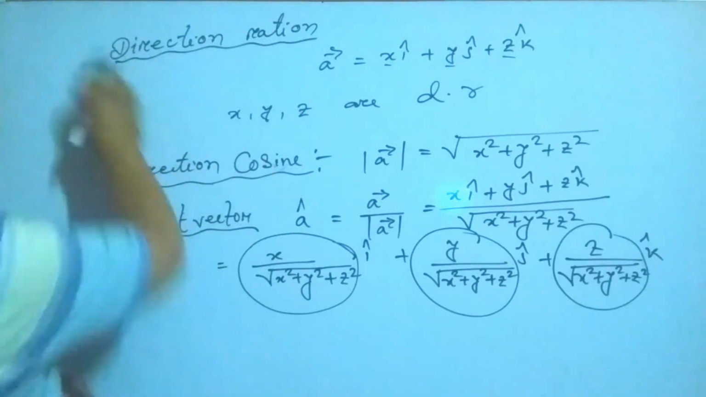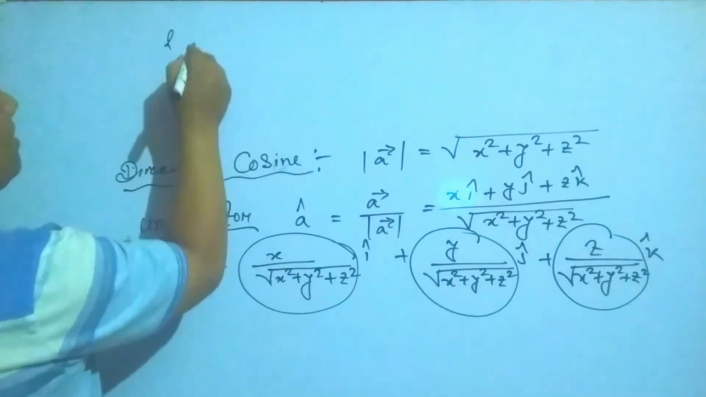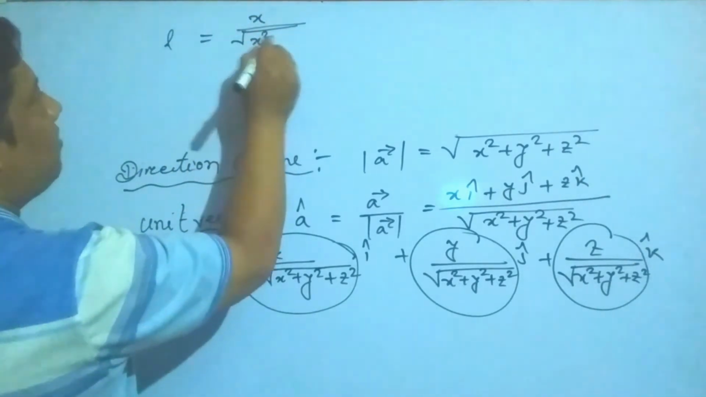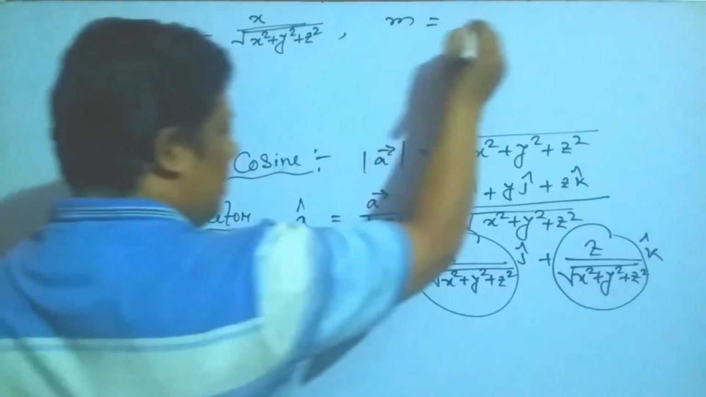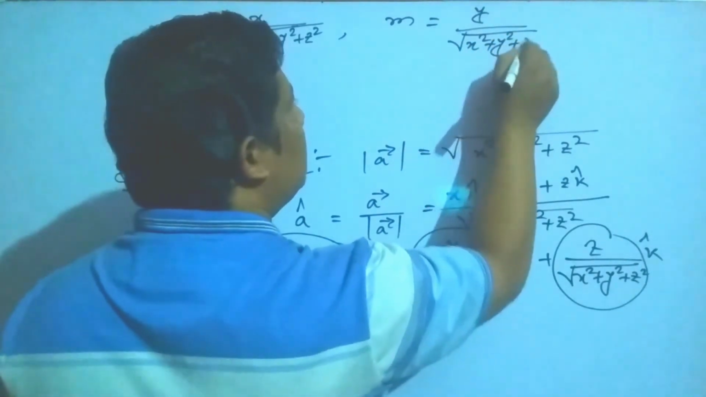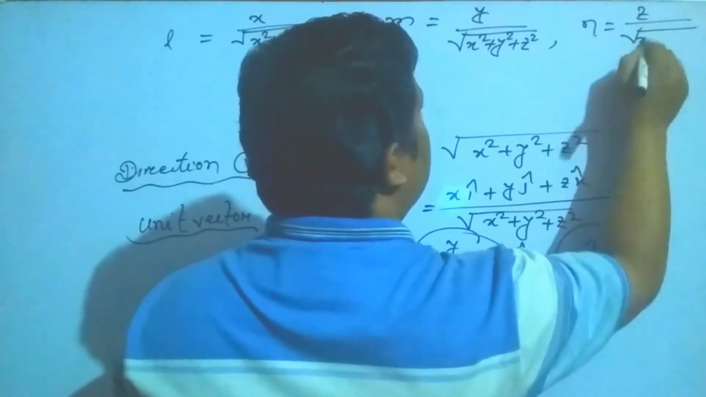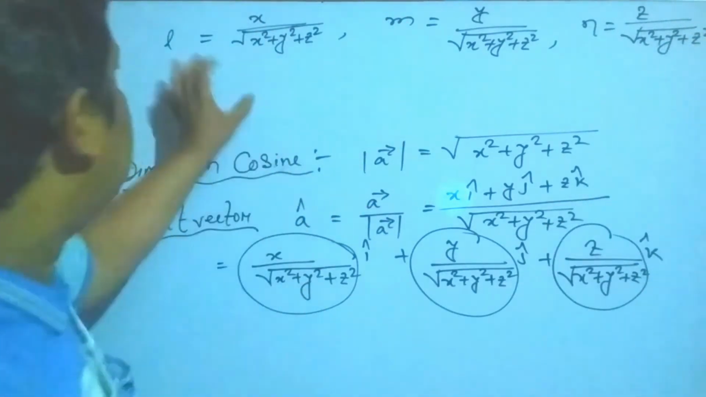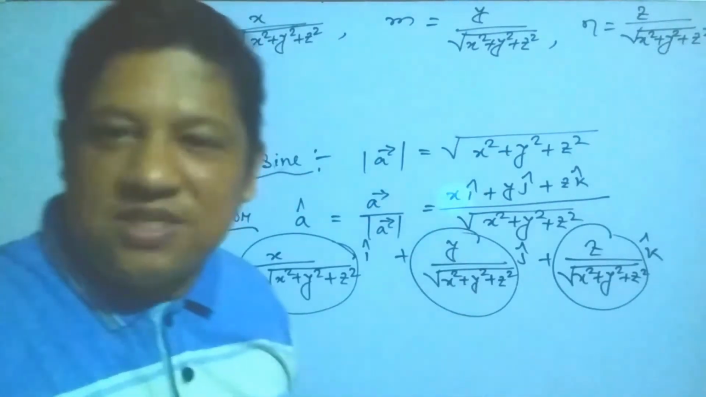So my students, this direction cosine is denoted by l equal to x upon under root of x² + y² + z². Next, m is y upon under root of x² + y² + z². Next, n is z upon under root of x² + y² + z². So my students, l, m and n are called the direction cosines.